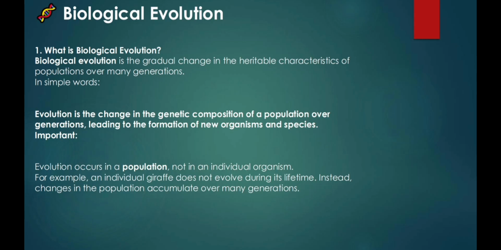Biological evolution, deep explanation for NEET. 1. What is biological evolution? Biological evolution is the gradual change in the heritable characteristics of populations over many generations. In simple words, "evolution is the change in the genetic composition of a population over generations, leading to the formation of new organisms and species." Important: evolution occurs in a population, not in an individual organism. For example, an individual giraffe does not evolve during its lifetime. Instead, changes in the population accumulate over many generations.